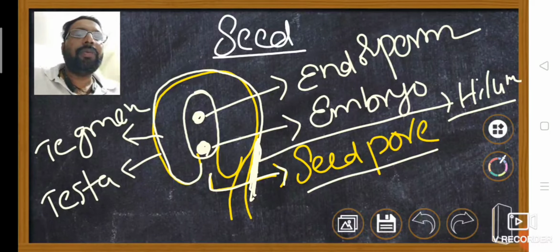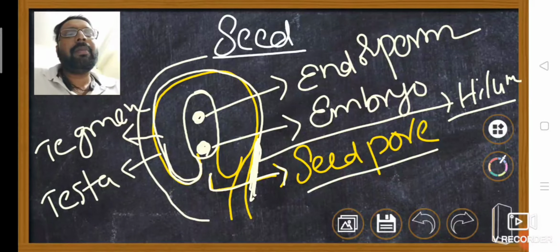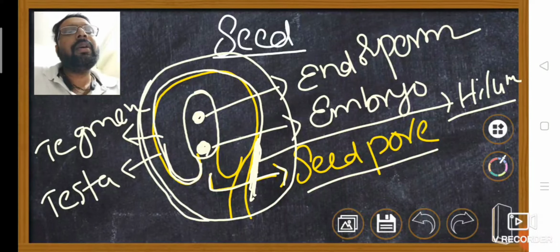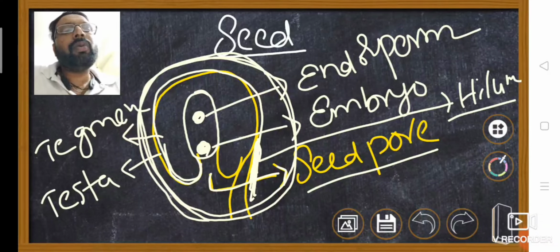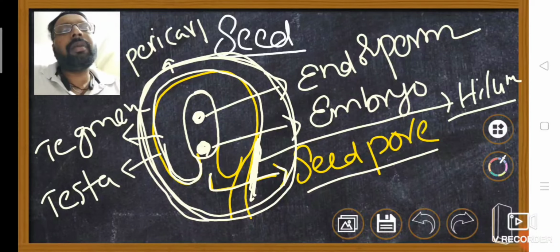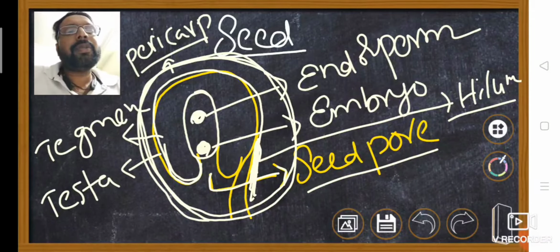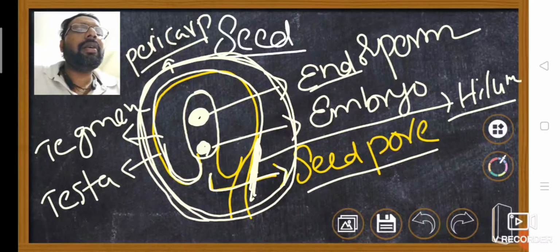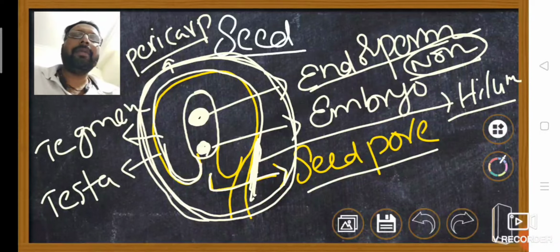So this is the ovule. The ovule finally develops into seed. The ovary develops into fruit. After fertilization, the ovary develops into fruit, and the fruit wall is called pericarp. When the endosperm is completely utilized, those seeds are called non-endospermic or non-albuminous seeds, as in Fabaceae family members.